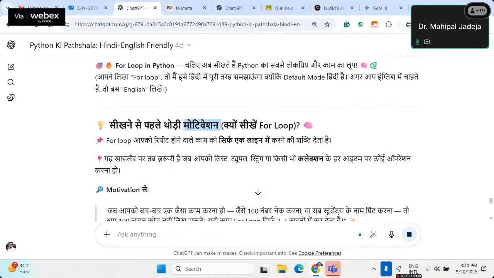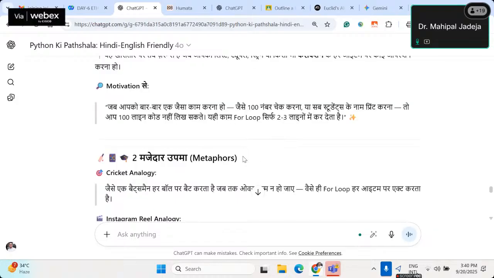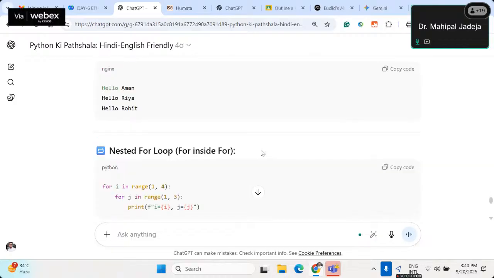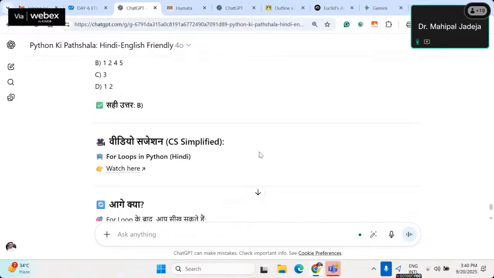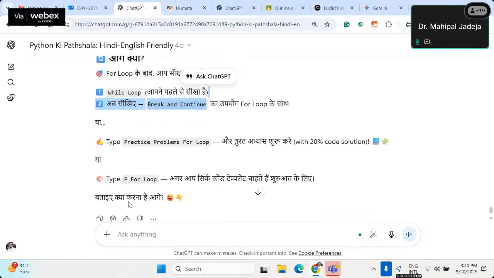That is, why learning for loop is important. That is also an important thing, because many times in the classroom one should start the session from motivation, why learning this particular topic is important. Then of course metaphors, syntax, examples, a particular code, and so on, and then some advanced concepts, and it will also recommend what you should do next. There are some other modes also, but I am not spending too much time here. But if you are interested in learning Python, or if you want to teach, then it's a good tool, because in the class you can instantly create some nice stories.